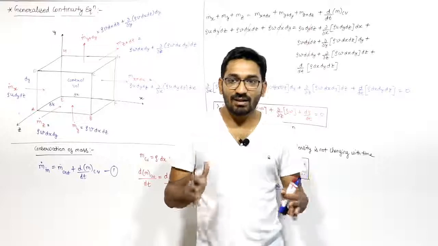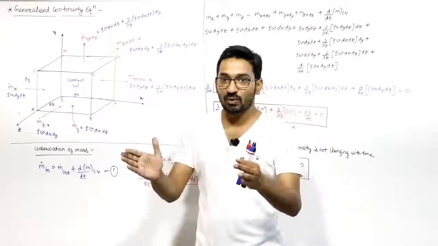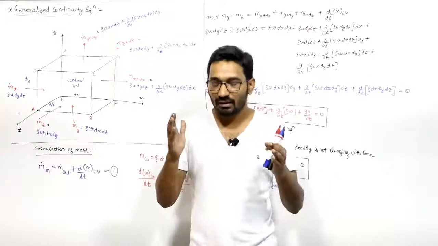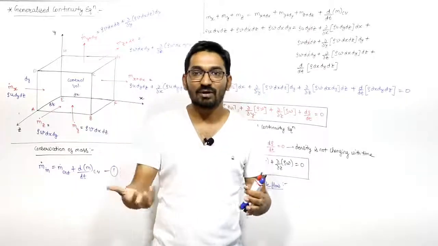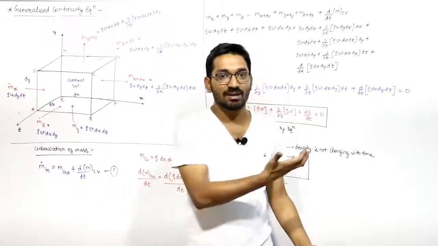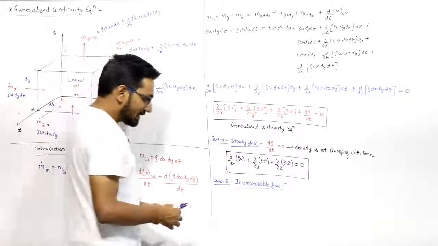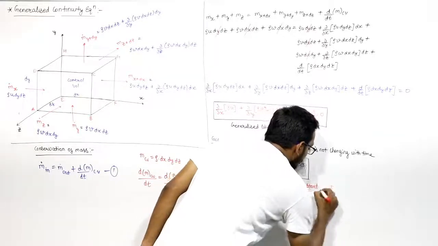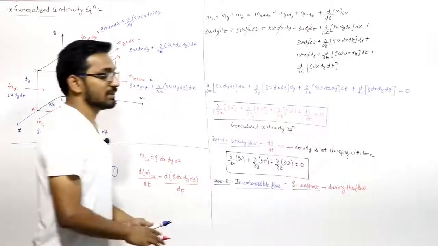There may be the case that the pressure which is present during the flow, the pressure difference during the flow, is not sufficient to change the density of the fluid, right? So let the fluid be compressible, let the fluid be air, but during the flow the pressure is not sufficient to change the density. So the flow is incompressible. That's why I am writing here incompressible flow, not fluid, right? Incompressible flow means that density is constant. Density is constant during the flow.